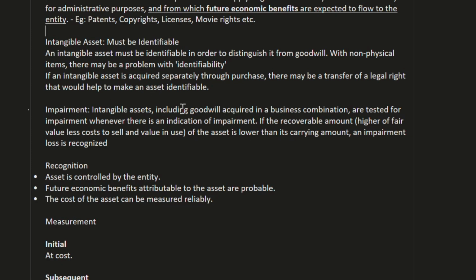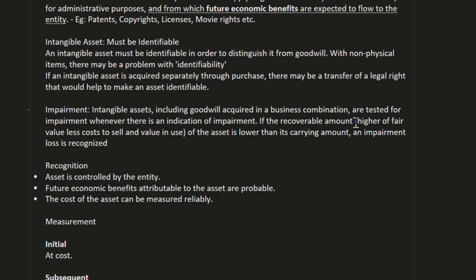Impairment. Intangible assets including goodwill acquired in a business combination are tested for impairment whenever there is an indication of impairment. For example, at the time of acquisition we got the goodwill value. Now we assume that the goodwill value has decreased for whatever reason. So now there is an indication for us, and we need to reduce the goodwill value. So whenever we have an indication, we need to do the impairment.